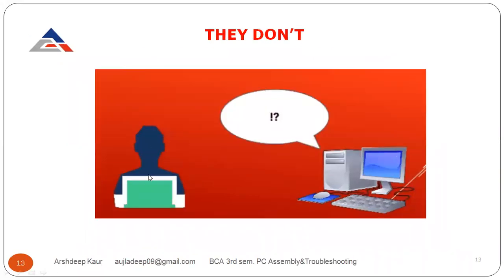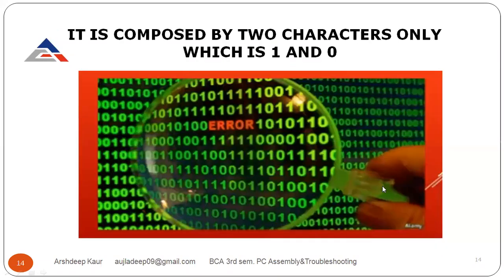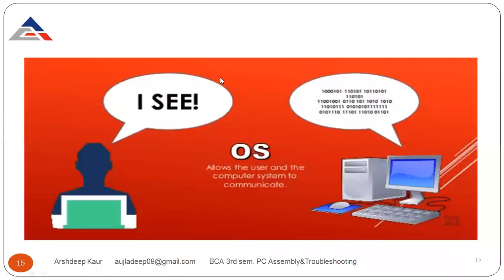If I want to say good morning to the computer, it is not directly understood by the computer, because the computer only understands the language that is in the form of machine language, binary language. So now see, if I want to say it, this will first be converted into machine language, in the form of 0 and 1. The operating system allows the user and the computer system to communicate. Basically, the operating system acts as an interface between the user and computer hardware.